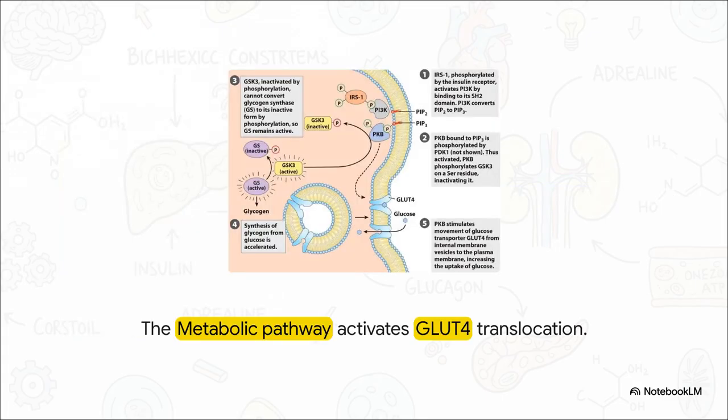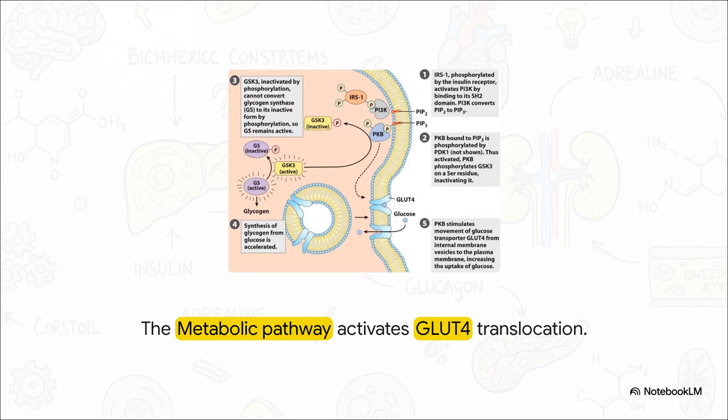IRS1 is phosphorylated again, but this time it activates protein kinase B, or PKB, via a membrane phospholipid called PIP. PKB is crucial. First, it inactivates an enzyme called GSK3, basically ensuring your body keeps storing incoming glucose as glycogen.